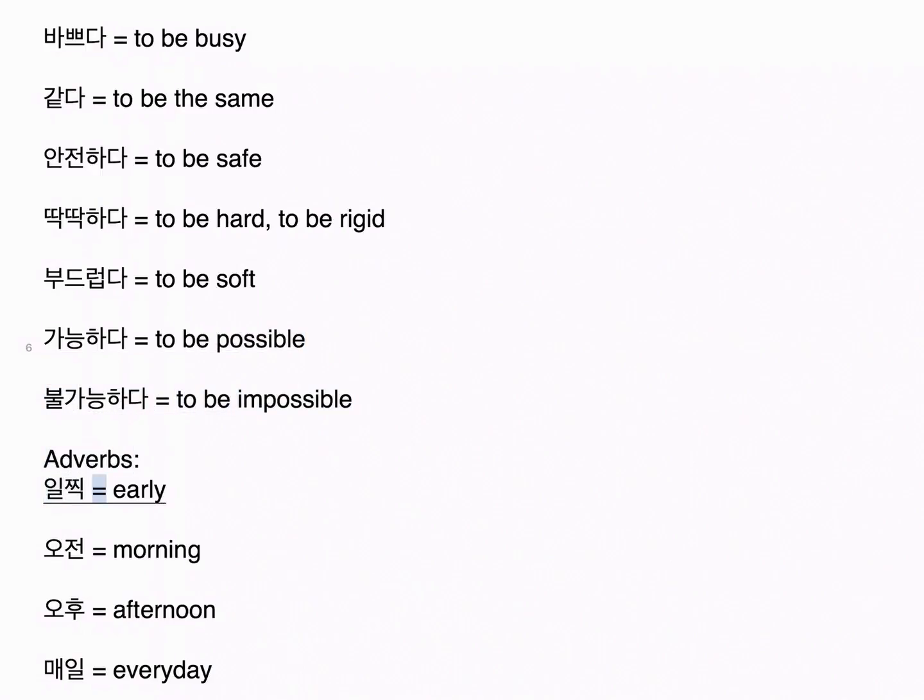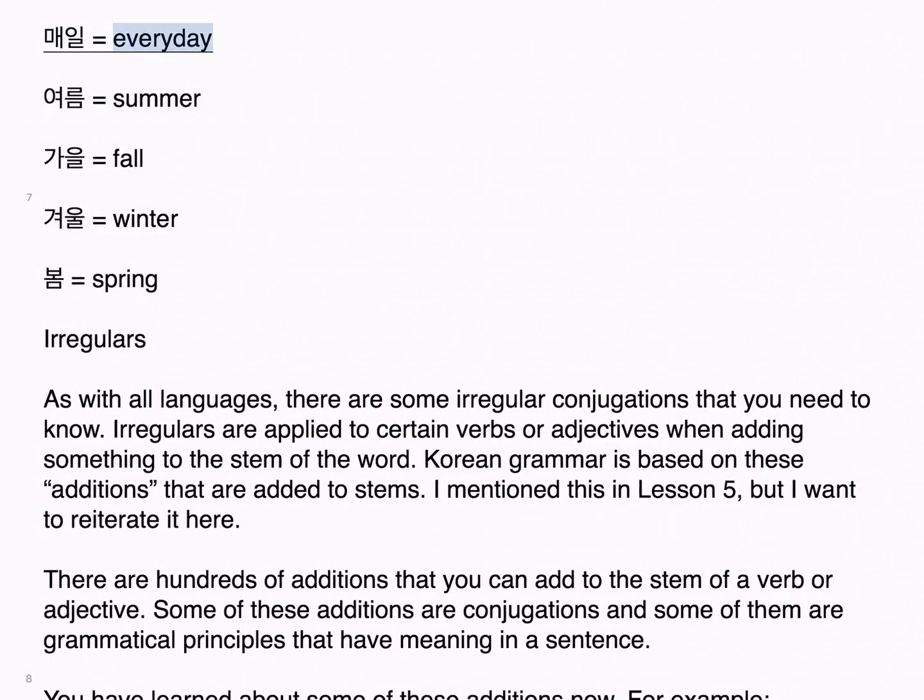Adverbs. 일찍 equals early. 오전 equals morning. 오후 equals afternoon. 매일 equals every day. 여름 equals summer. 가을 equals fall. 겨울 equals winter. 봄 equals spring. Irregulars. As with all languages, there are some irregular conjugations that you need to know.